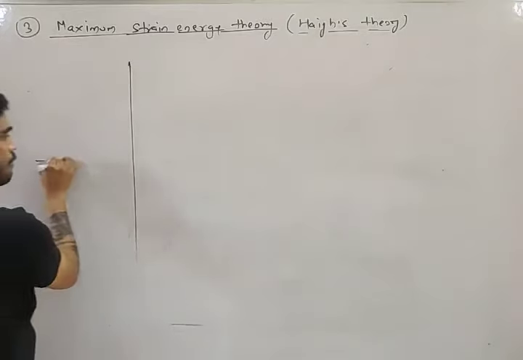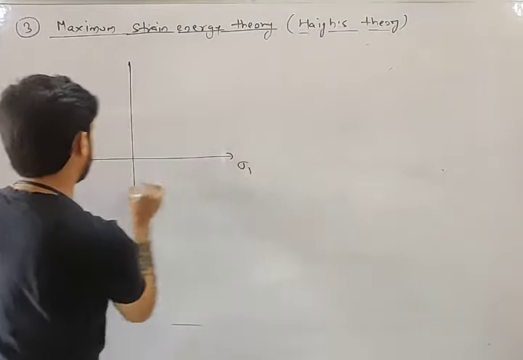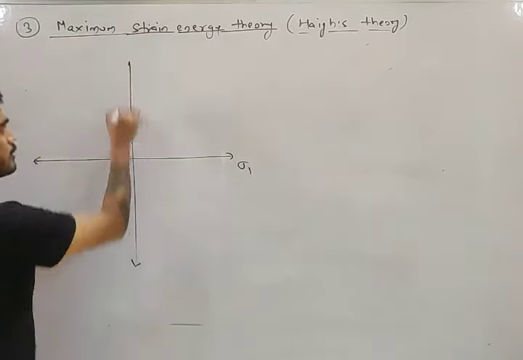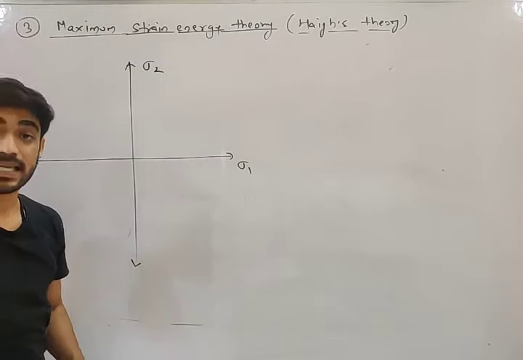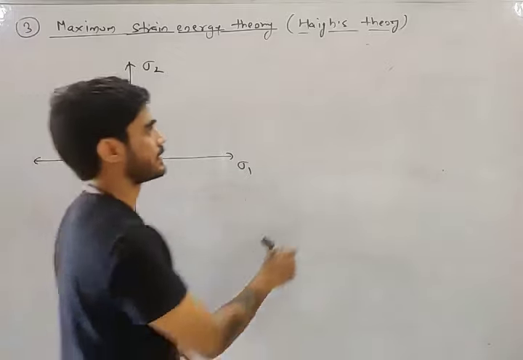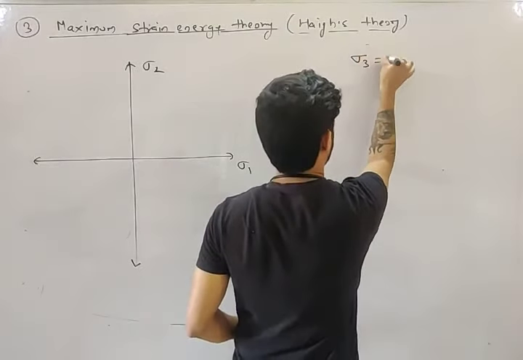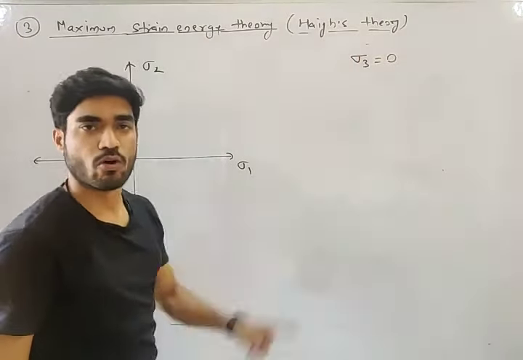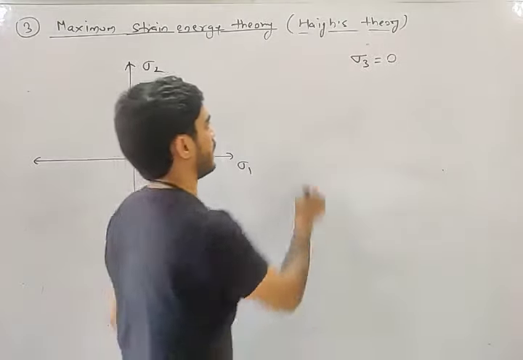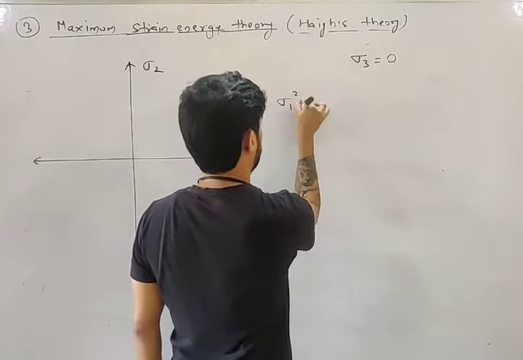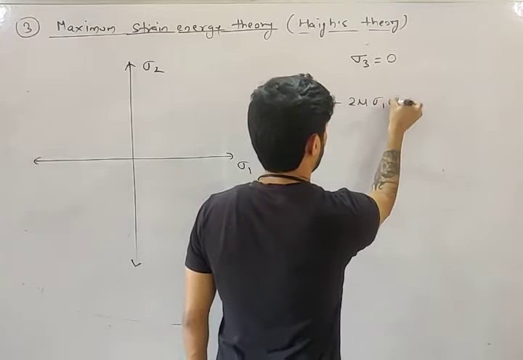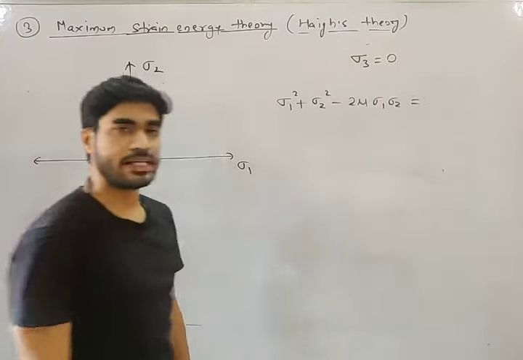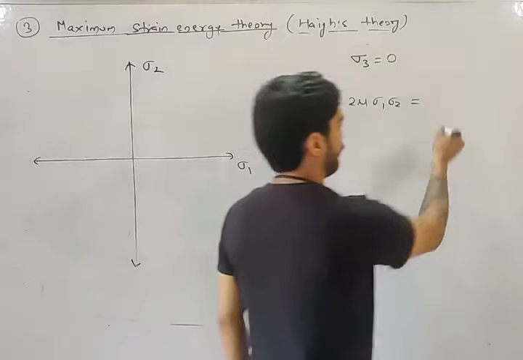Now my friend, in order to draw the safe region, what do we assume? We assume that sigma 3 is 0. It is subjected to biaxial stress. If sigma 3 is 0, what will be the equation of strain energy theory? Sigma 1 square plus sigma 2 square minus 2 mu sigma 1 sigma 2 equals SYT by FOS whole square.